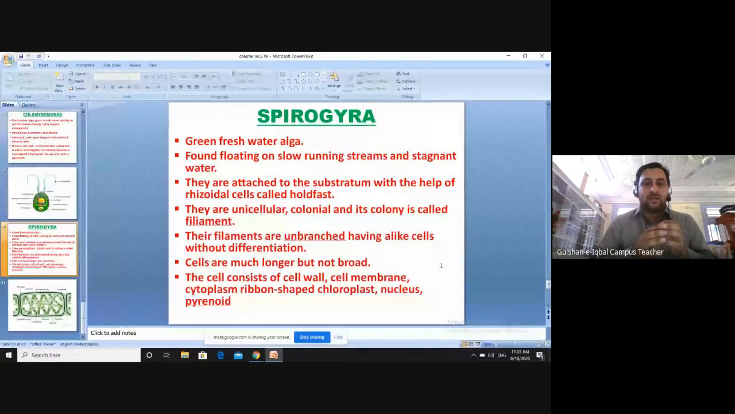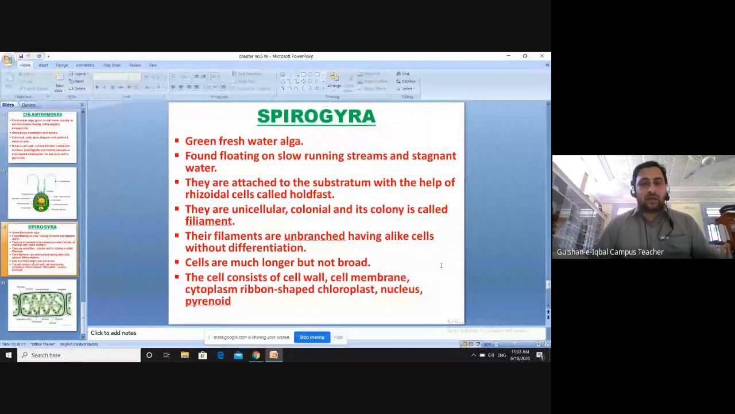Their filaments are unbranched. The filament or the chains are unbranched. There are no branches present in them, and all of the cells are the same. So 1, 2, 3, 10, 100,000 or 10,000, however many cells there are, they all are the same. Cells are much longer but not much broader. So they are longer in shape, but they are not broad in shape.